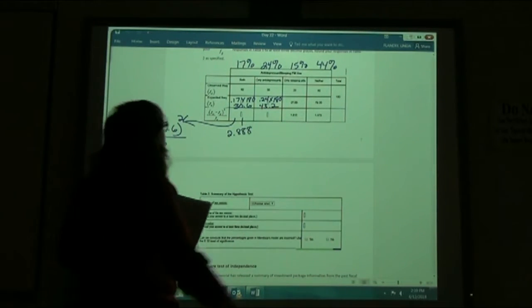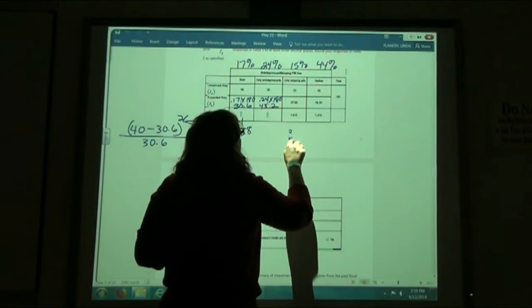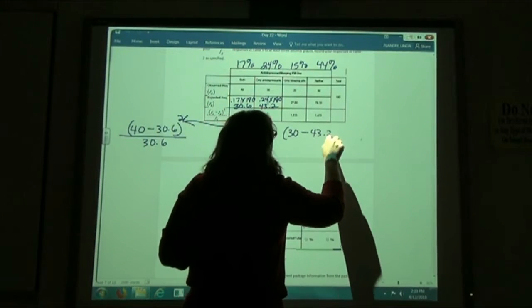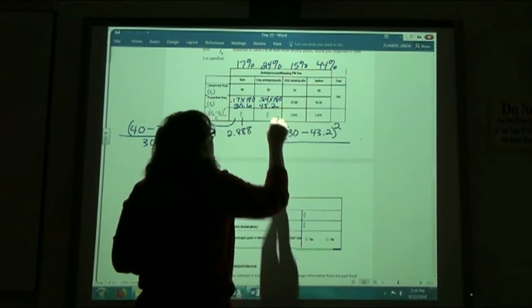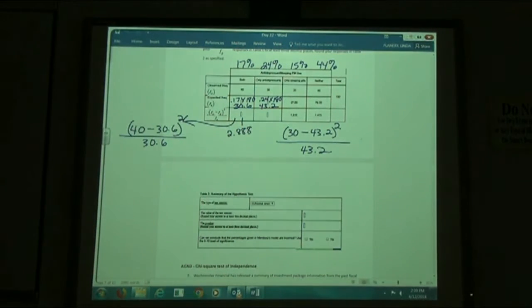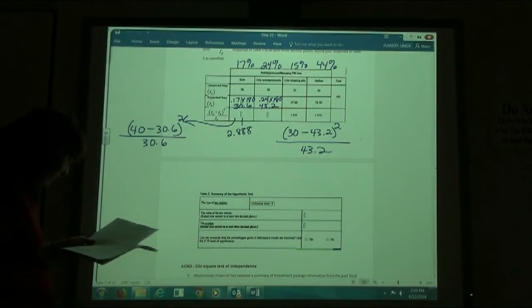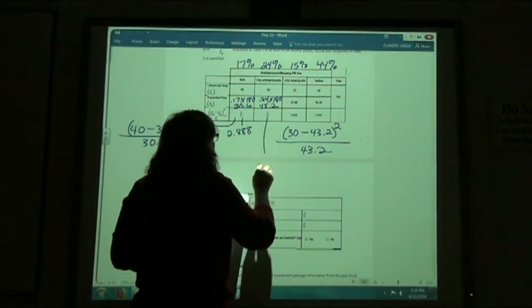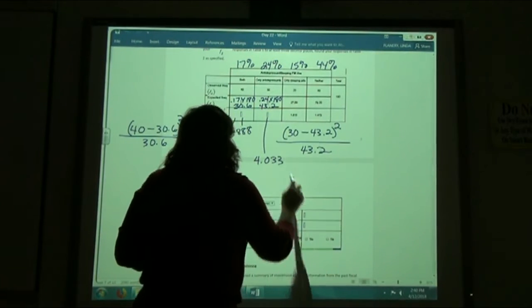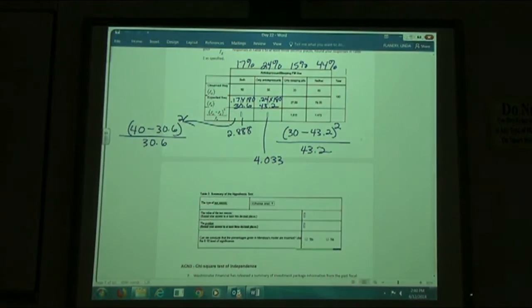On our other one, our observed was 30 minus our expected, 43.2 squared, divided by the expected, 43.2. So in parentheses, 30 minus 43.2, squared, and then divided by 43.2. We should come up with 4.033.